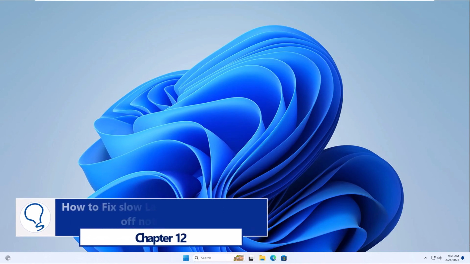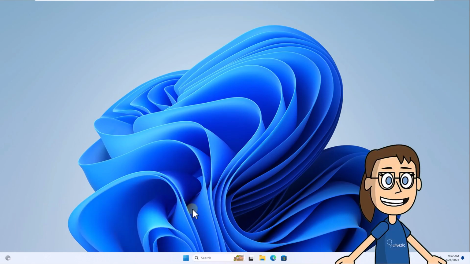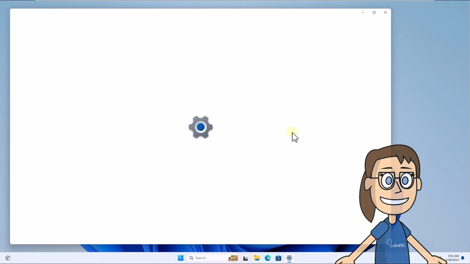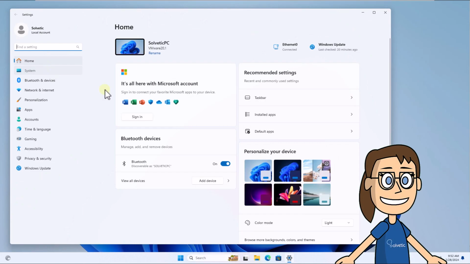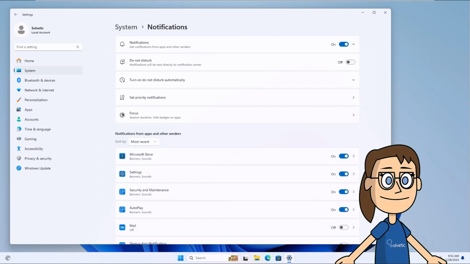Chapter 12. How to fix slow laptop startup turning off notifications. To get started, press Start and open Settings. You are going to go to System, and there you will click on Notifications. After that, turn off the notification switch to turn off all of them.